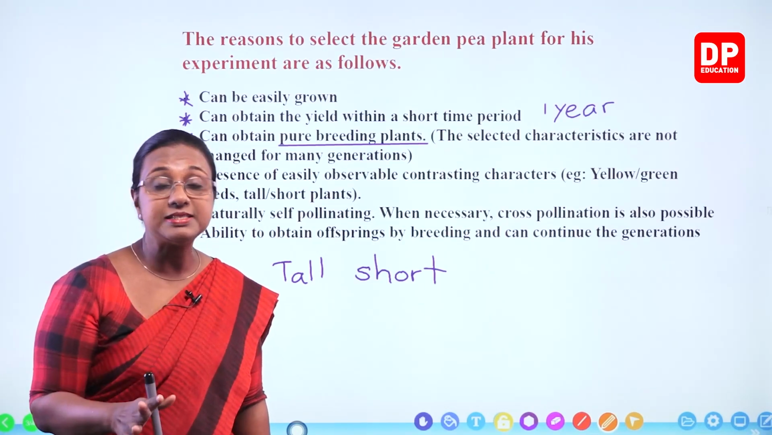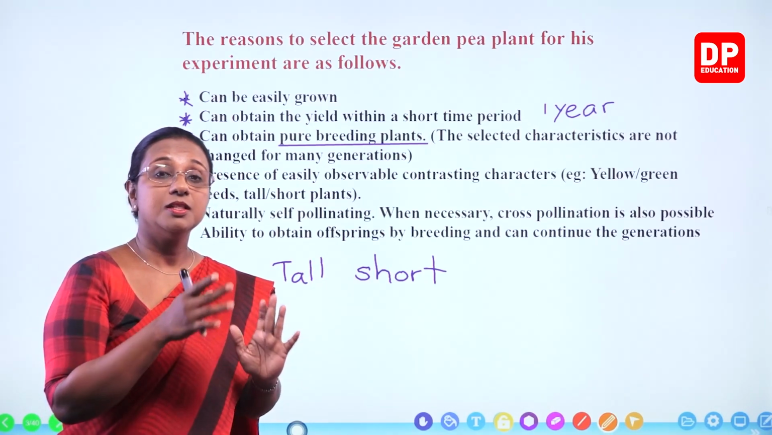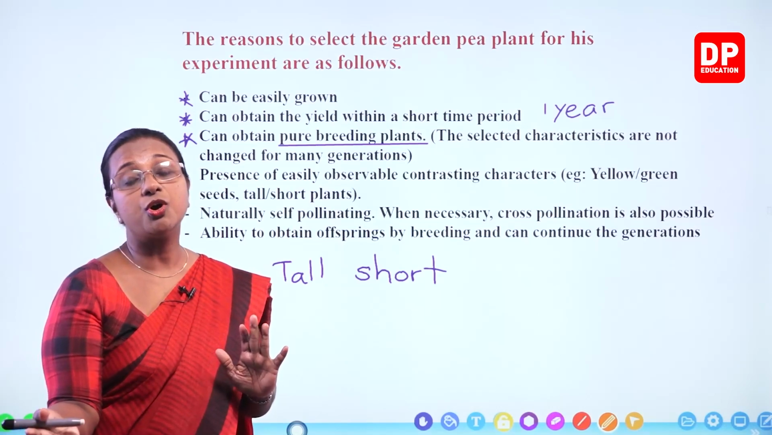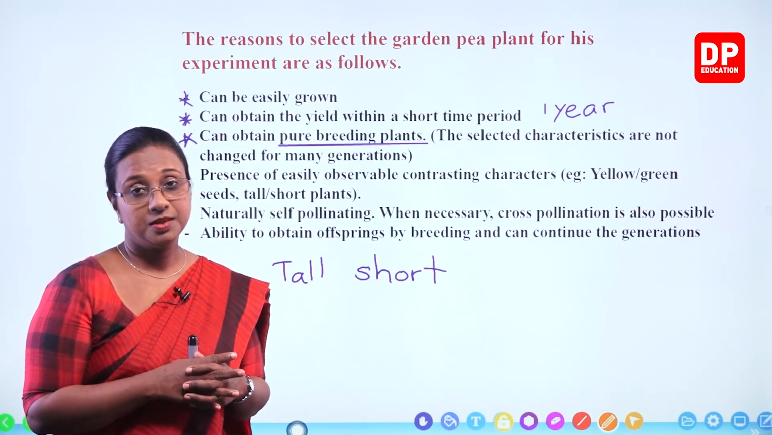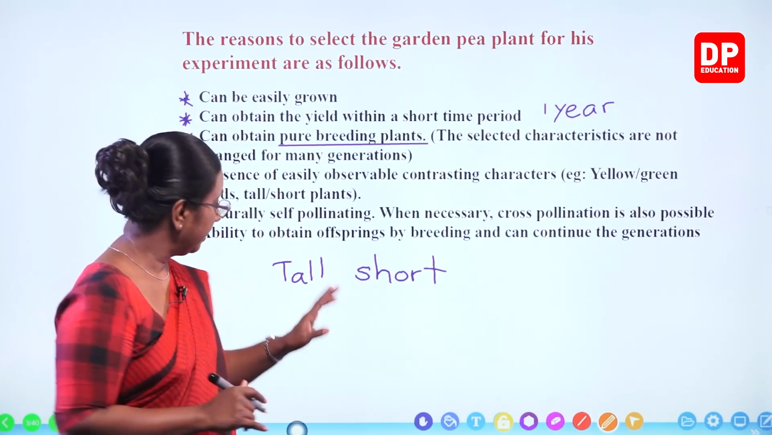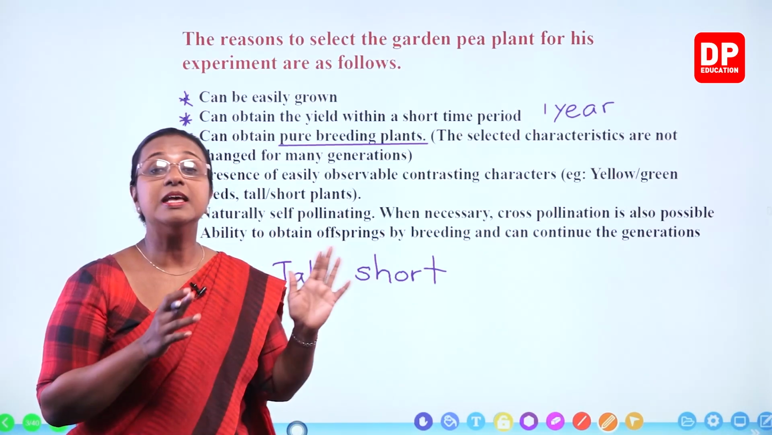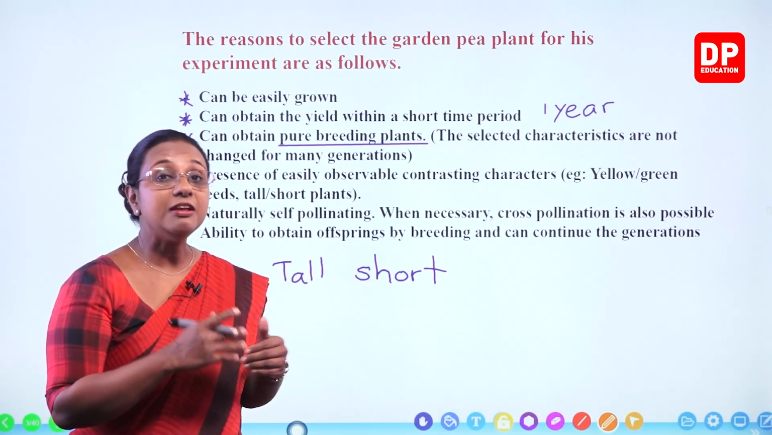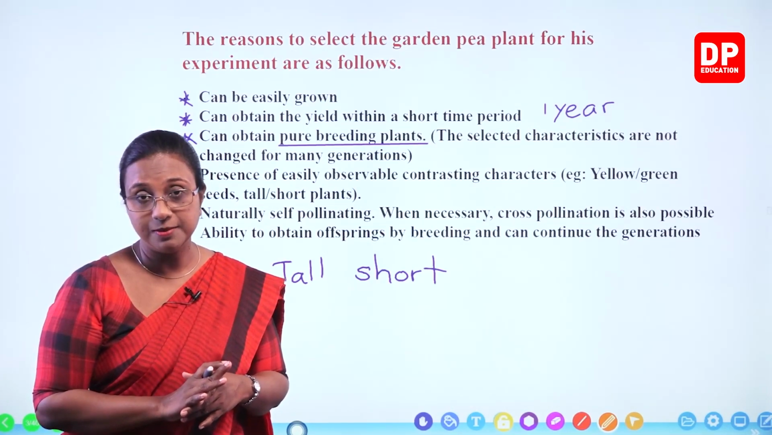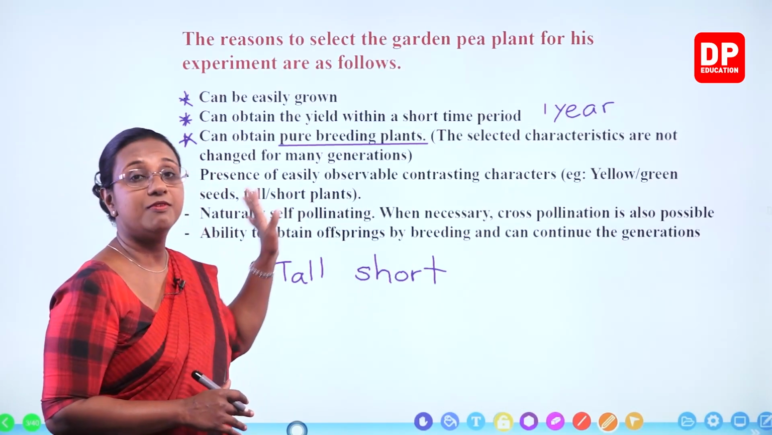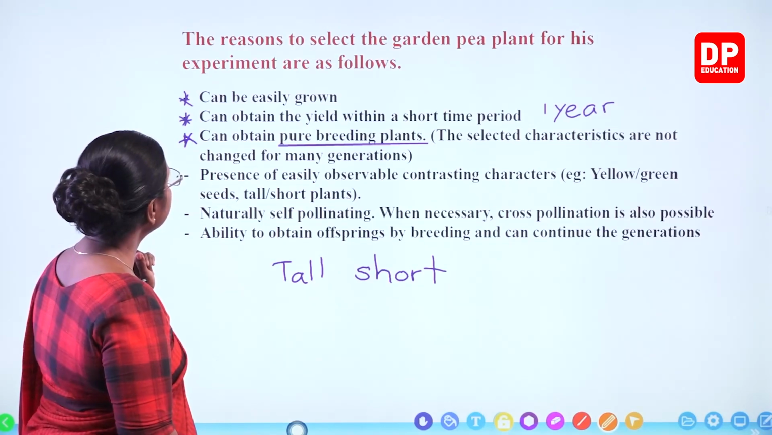But if it is a mixed character, then what can happen is the tall plant can produce short plants also. Then it is not a pure breed. So that is how we identify. If it is only the same characteristics that are carried out for generations, it is pure breed plants. If the characteristic changes, then it will not be a pure breed plant. But Pisum sativum, there are pure breeding plants. Then the next characteristic,